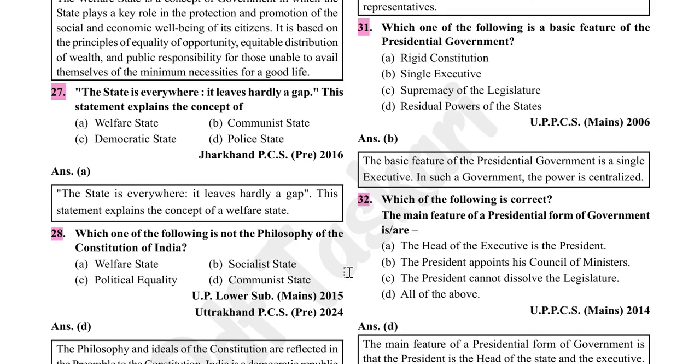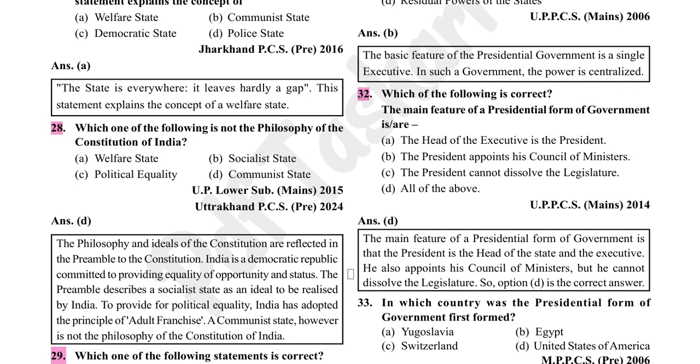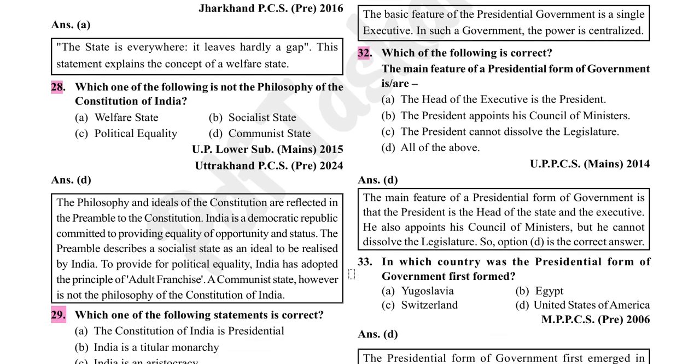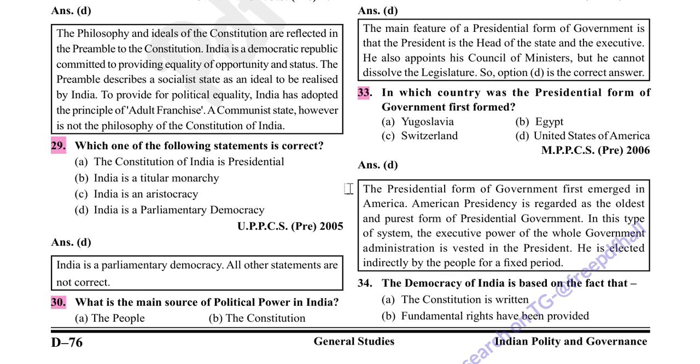The main feature of the presidential form of government is that the president is the head of the state and executive. He also appoints his council of ministers, but he cannot dissolve the legislature. In which country was the presidential form of government first formed? United States of America. Option D is correct.